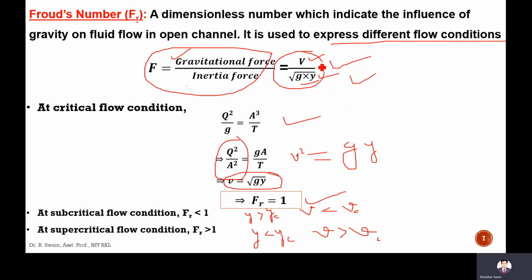It means Fr is more than 1. So for supercritical flow condition, Froude number is more than 1. At subcritical flow condition, Froude number is less than 1, and at critical flow condition, Froude number is equal to 1.